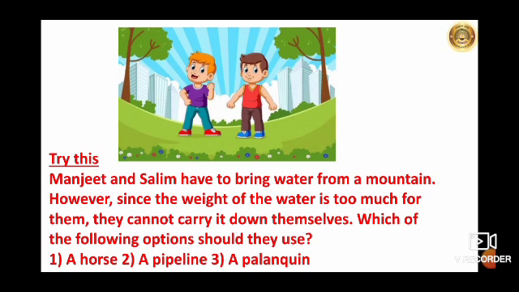Children, which is the suitable option do you think? Yes, right. They can use pipeline. Pipelines are useful for transporting water for drinking or irrigation over long distances when it needs to move over hills, mountains. So pipe is good option for them.